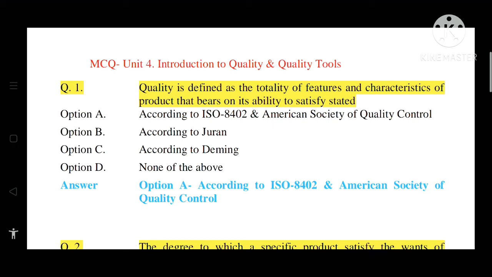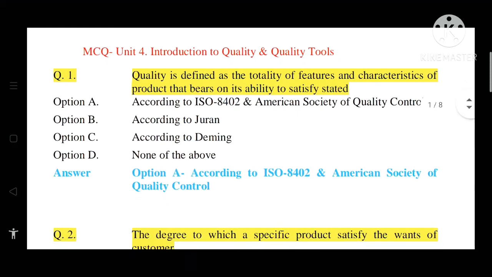Option A, according to ISO 8402 and American Society of Quality Control. Option B, according to Juran. Option C, according to Deming. Option D, none of the above. So the correct answer is option A, that is according to ISO 8402 and American Society of Quality Control.